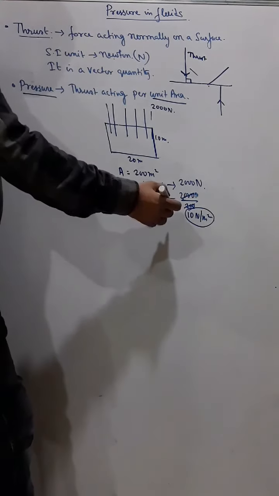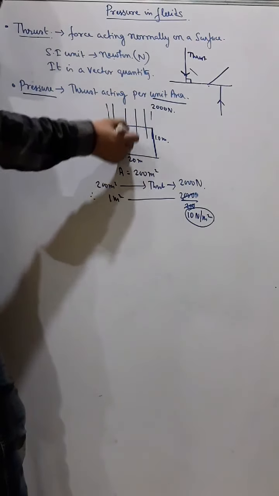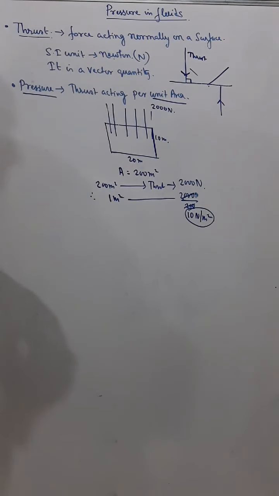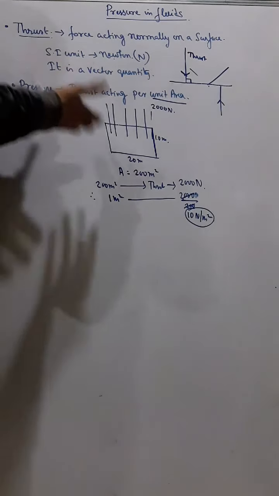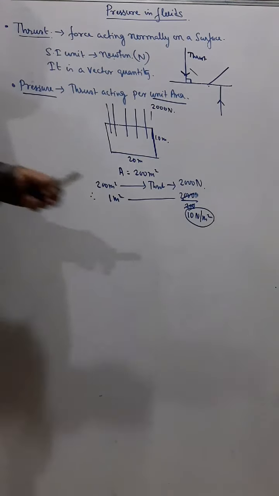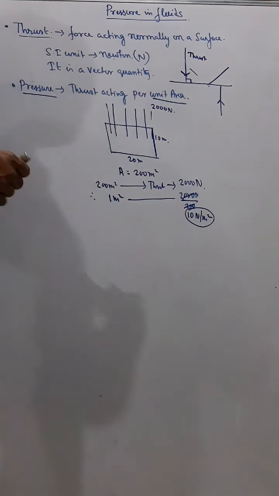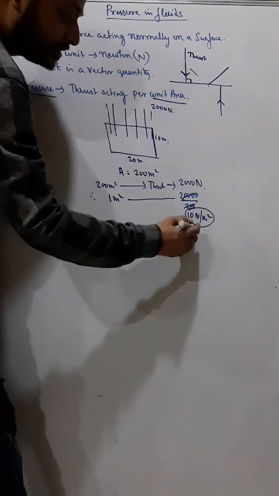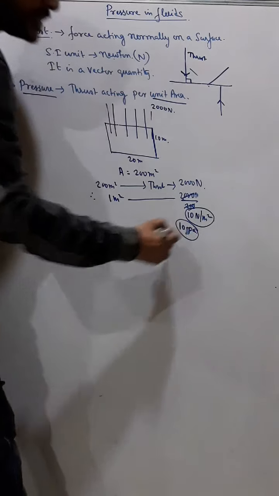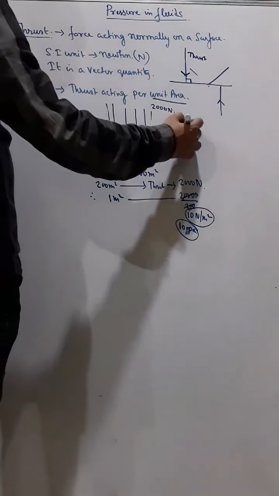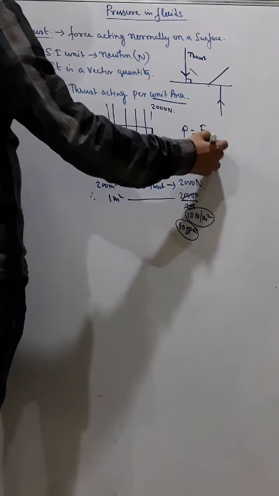So although the total force acting is 2000 Newton, if somebody asks me what is the total thrust acting on the surface, I say 2000 Newton. But if they ask me what is the pressure on the surface, then I say the pressure on the surface is 10 Newton per meter square, and collectively we say it as Pascal, after the name of the scientist. Therefore we can simply say that pressure is equal to thrust by area, force by area.